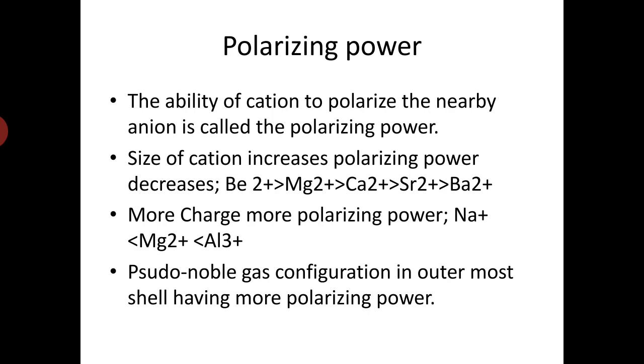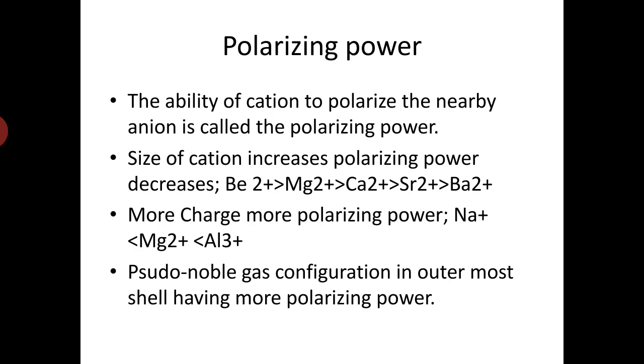Now, in order to understand what type of cation or anion is responsible for such polarization, there are two other factors: one is the polarizing power, another is the polarizability. Firstly, we will discuss the polarizing power. The ability of a cation to polarize a nearby anion is called the polarizing power. All cations do not have equal capacity to distort the electron cloud of an anion. Some have a very high tendency of distortion, some have a lower tendency.